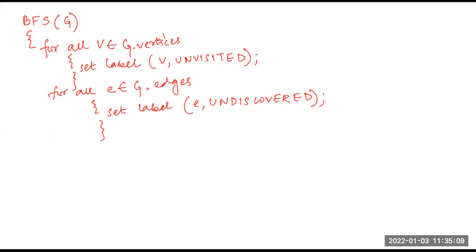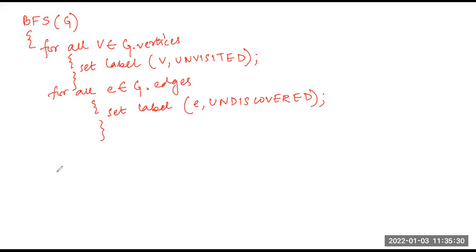Next, I will start with a source vertex. Suppose I name that vertex S, for source vertex. First I will choose a start vertex, or a source vertex, whatever you may name it.